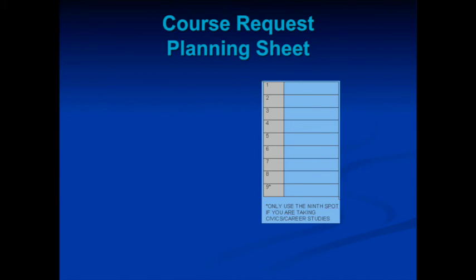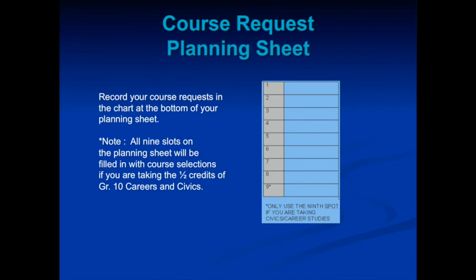Here is the course request planning sheet. Record your course requests in the chart at the bottom of your planning sheet. Note, all 9 slots on the planning sheet will be filled in with the course selections if you are taking the half credits of grade 10 Careers and Civics.